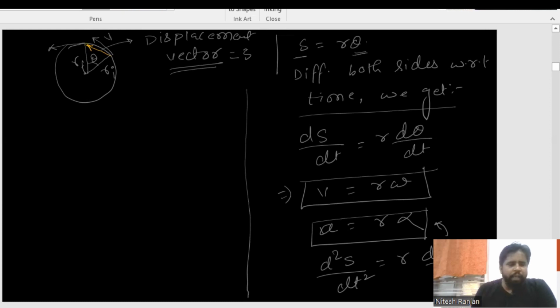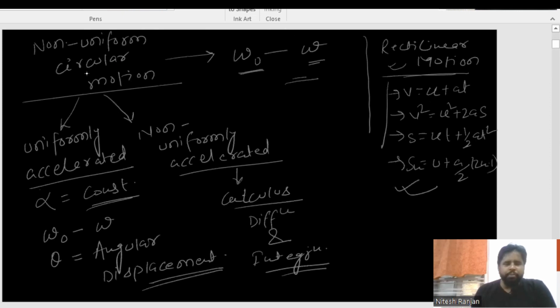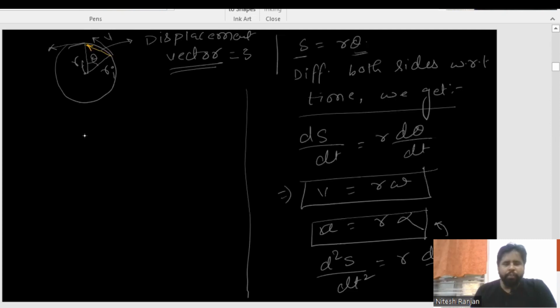And next part is what? Refer to the previous slide. I said non-uniform circular motion has two parts: one is uniformly accelerated and another one is non-uniformly accelerated. Now I am going to cover uniformly accelerated motion.